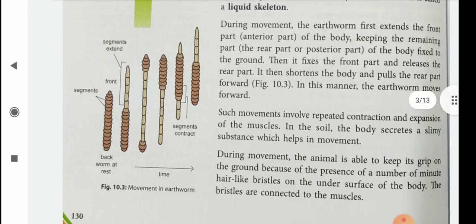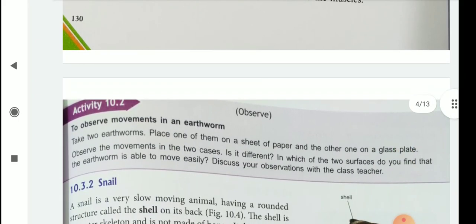Such movements involve repeated contraction and expansion of the muscles. In the soil, the body secretes a slimy substance which helps in movement. Okay? During movement, the animal is able to keep its grip on the ground because of the presence of a number of minute hair-like bristles on the undersurface of the body. The bristles are connected to the muscles.